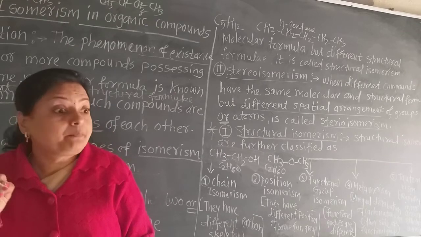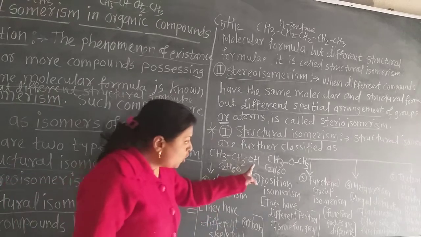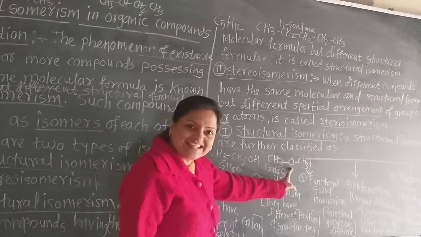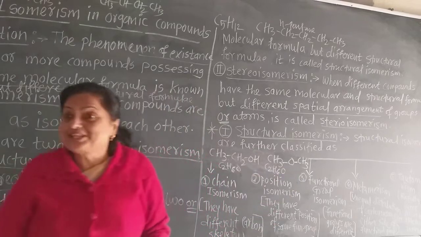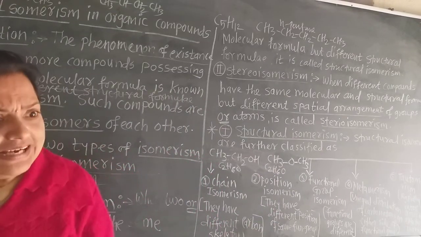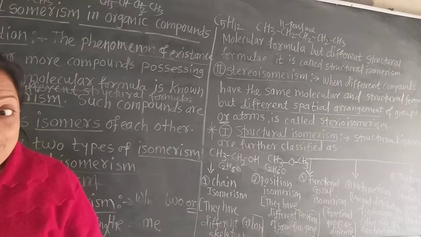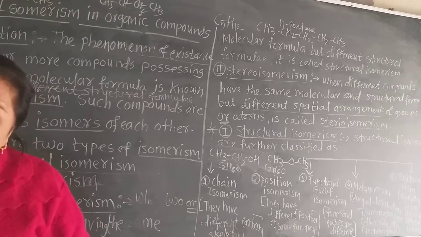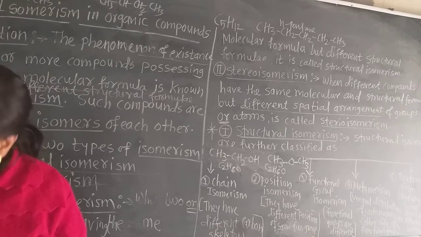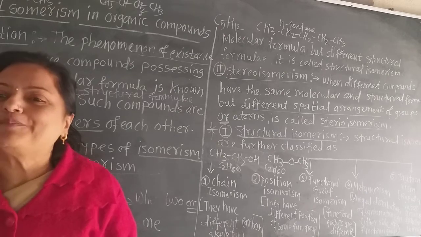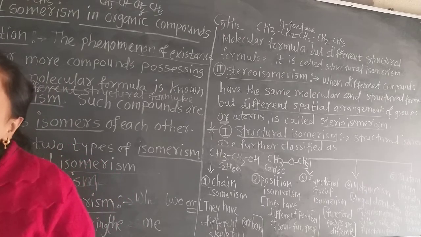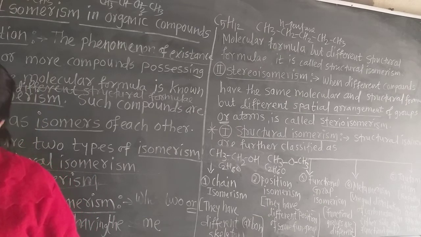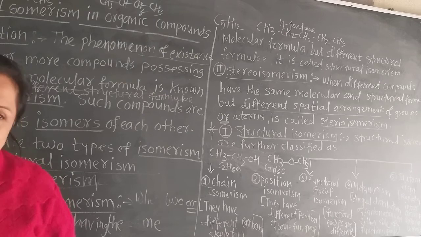Not the structure, here is the functional group. Here is the alcoholic OH group as the functional group. And here this is ether, that means the ether linkage is the functional group. The functional groups are definitely different, but their molecular formulae are the same. Such isomers having the same molecular formula but different functional groups are called functional isomers. Can you understand how the functional isomers are different?